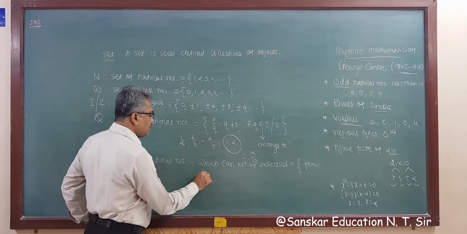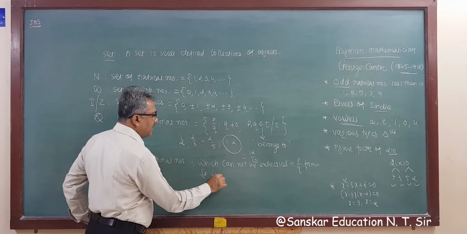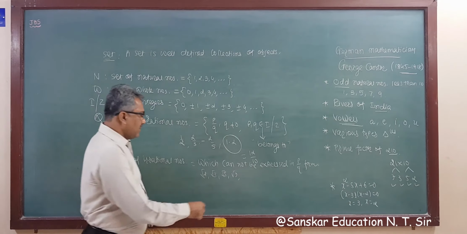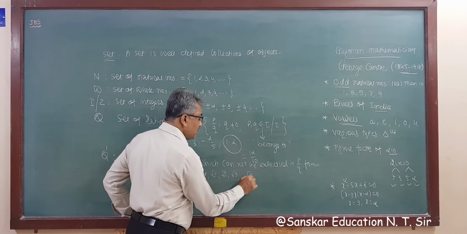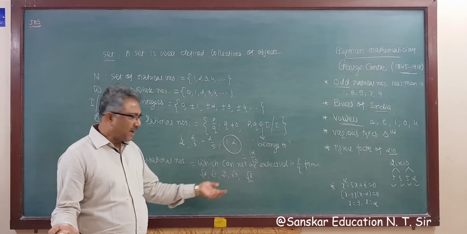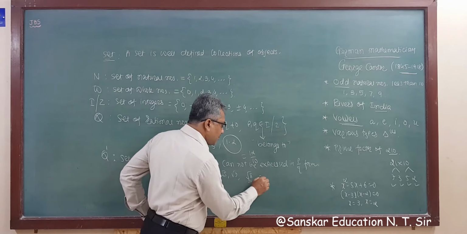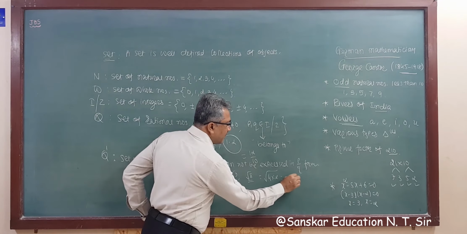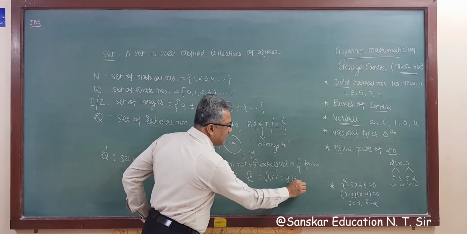Suppose root 2, root 3, root 5, root 7. Root 8 is also an irrational number. You may have a doubt about root 8, but root 8 can be written as root 4 into 2, that is 2 root 2. So 2 is a rational number and root 2 is an irrational number.